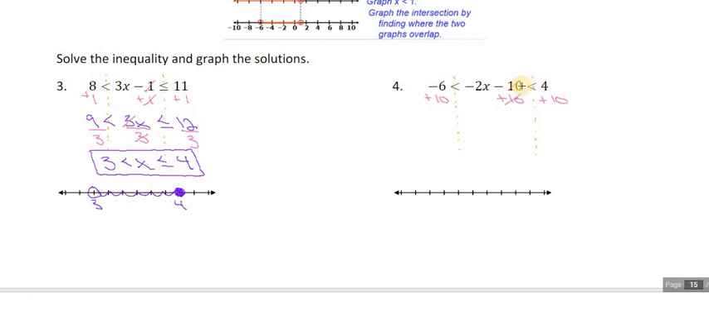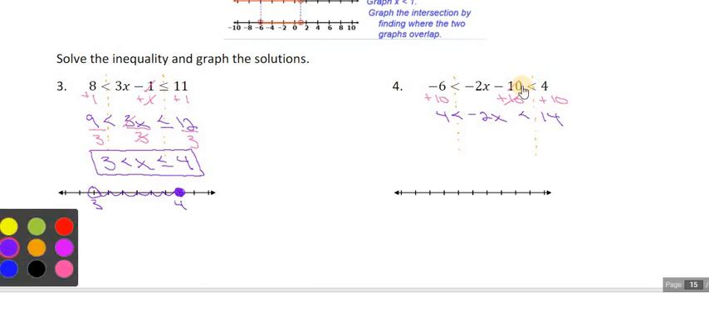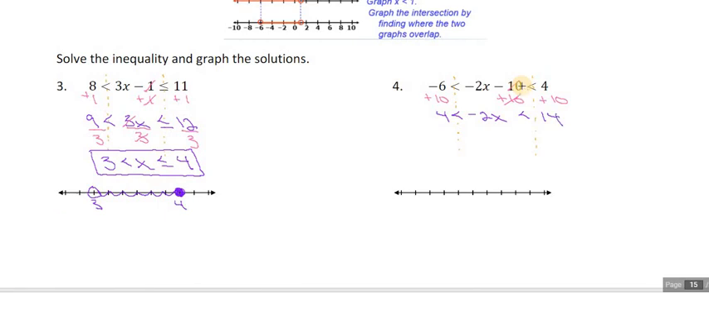So that gives me 4 is less than negative 2x, which is less than 14. Now I divide, and I'm going to be dividing by negative 2 on all 3 pieces. And just like all of our solving inequalities are concerned, because I'm dividing everything by a negative 2, it means I also need to flip my inequality symbols. Okay, so let's start by keeping everything in its line.